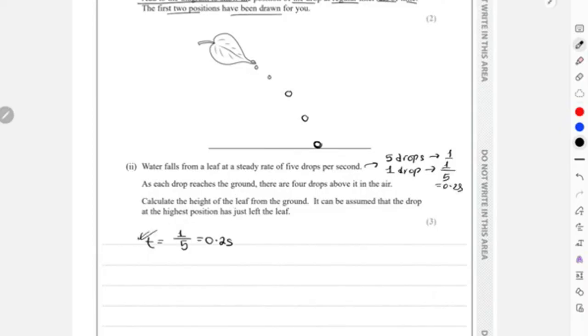Now we know every drop takes 0.2 seconds. This one is already on the ground, right? So between this gap you have 0.2 seconds. This part you have another 0.2 seconds. From this position another 0.2 seconds, and from this part another 0.2 seconds. That is 0.8 seconds, because you have 4 times 0.2 seconds.